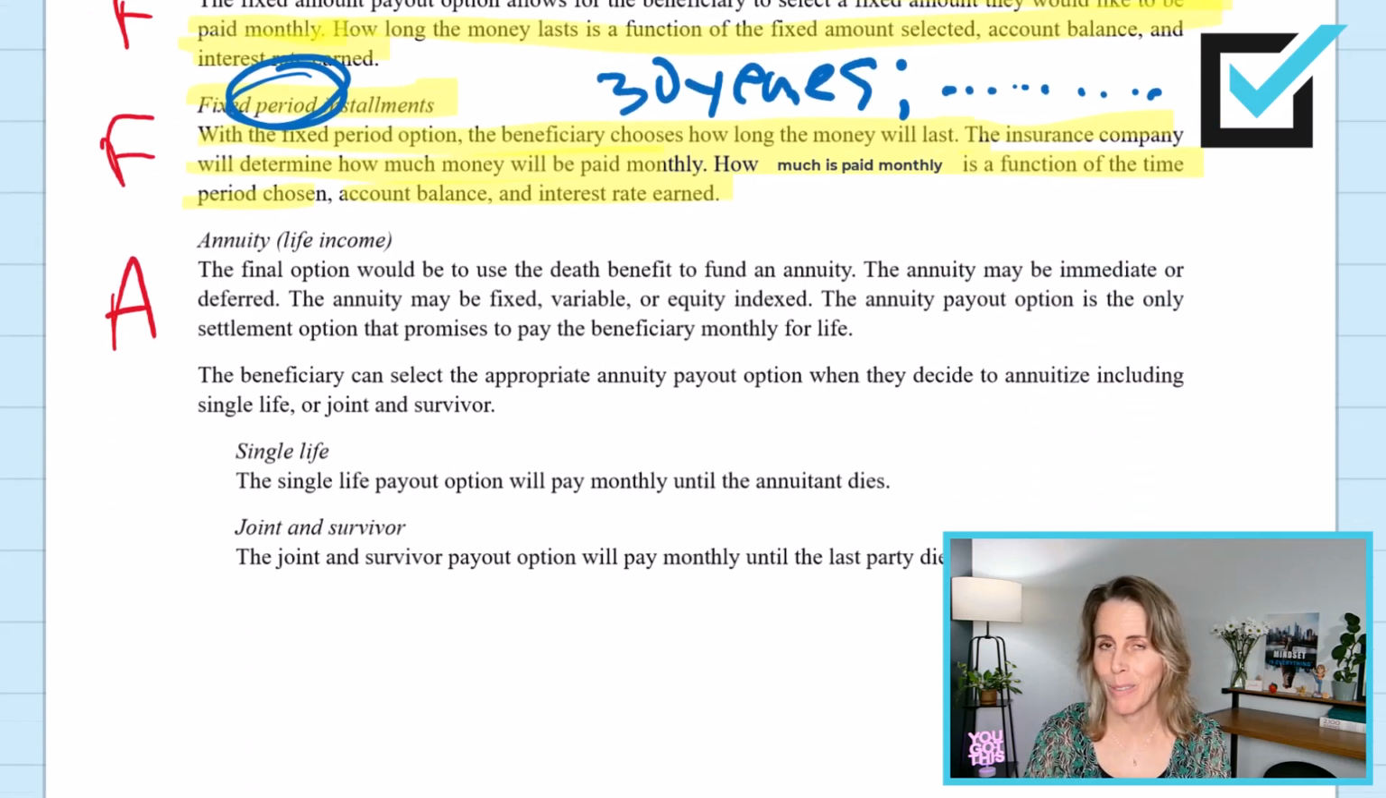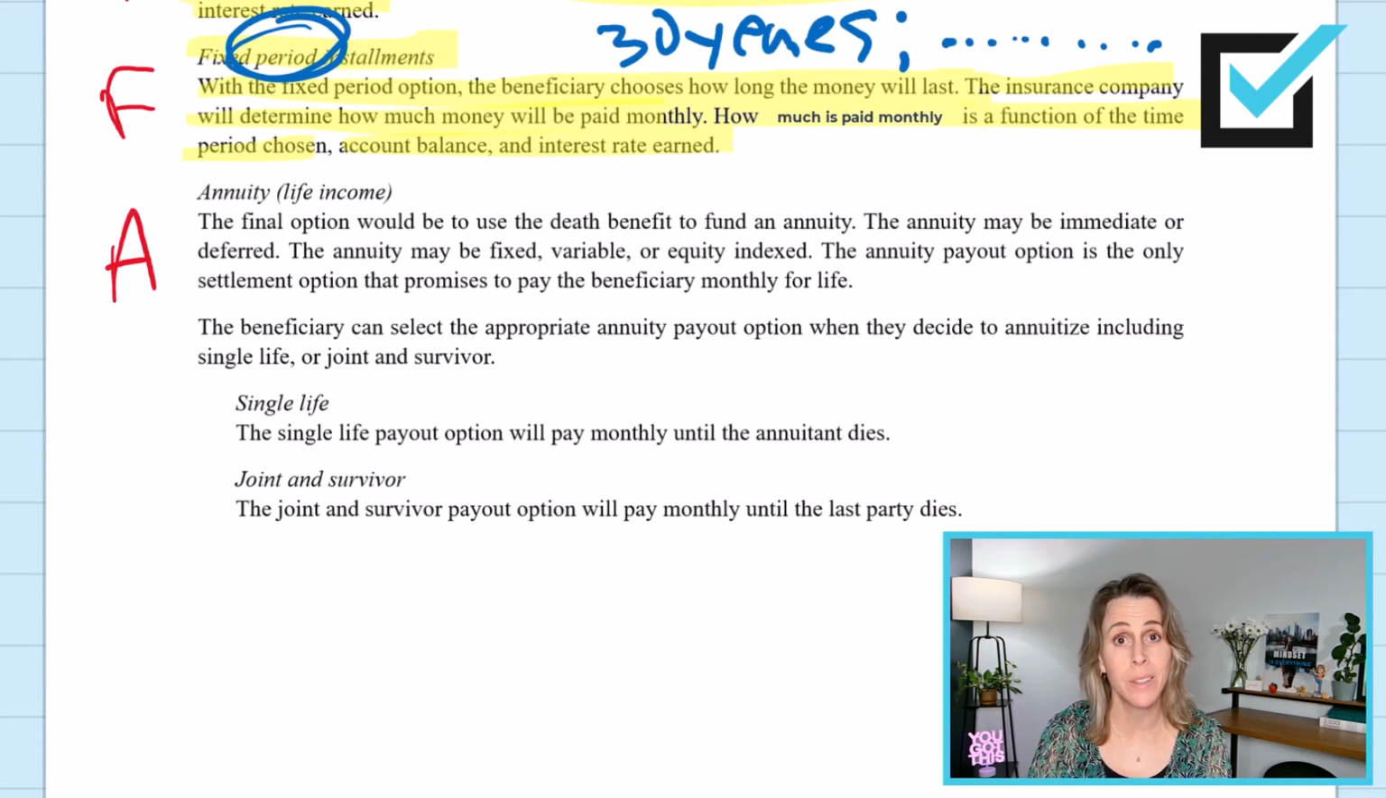The last letter in our funny little acronym of SIFA, A, stands for the annuity. When your client wants to choose a payout option that will pay them for life, they want to choose an annuity. They can use the life insurance death benefit to fund an annuity. The annuity may be immediate. The annuity may be deferred. It may be fixed, variable, or equity indexed.